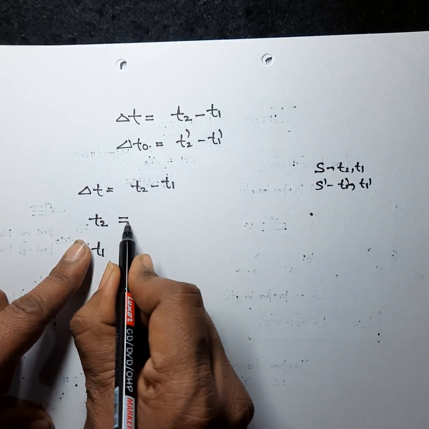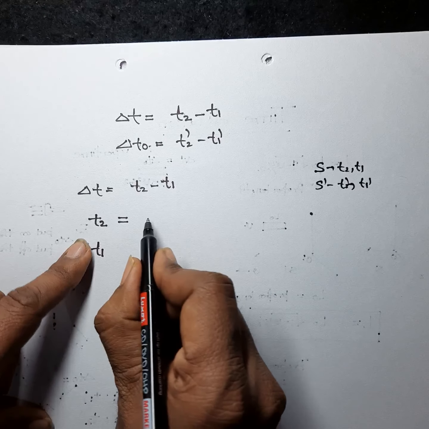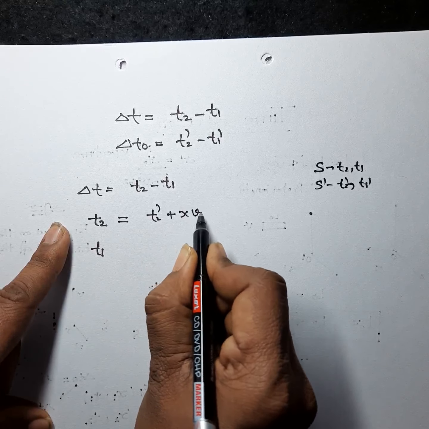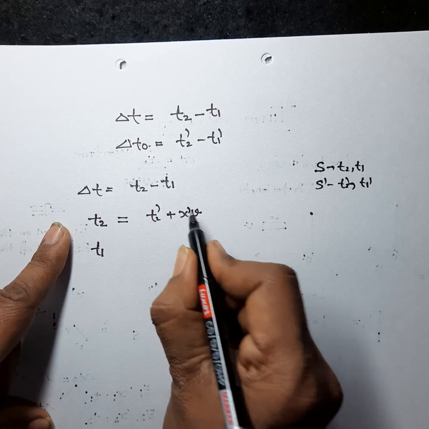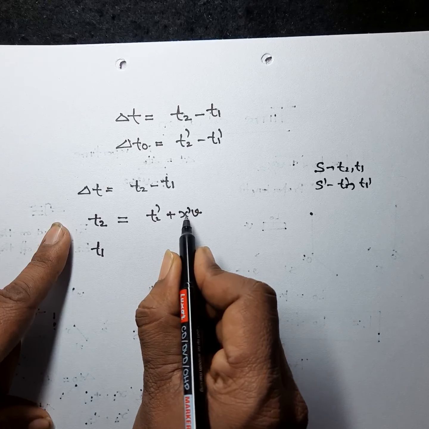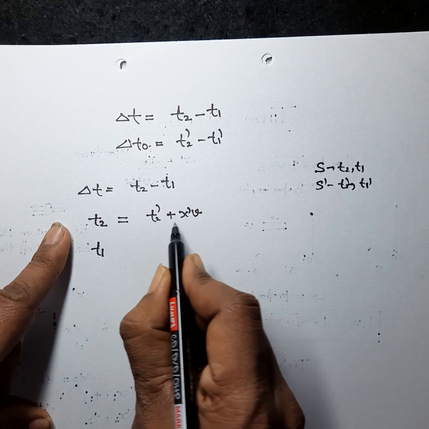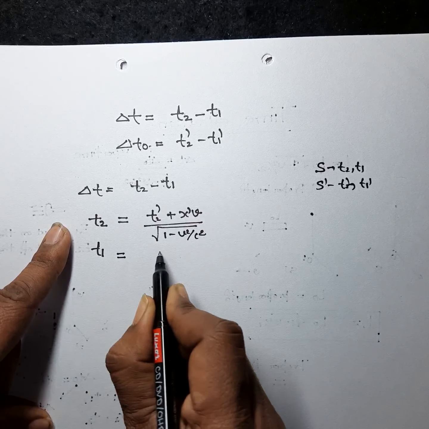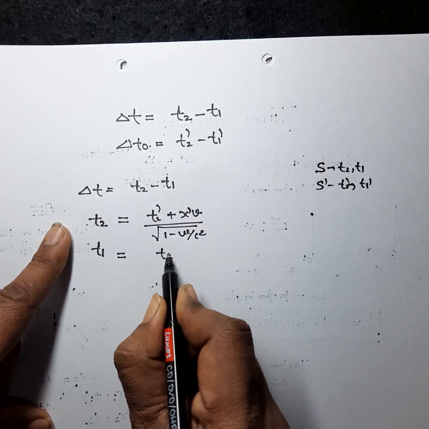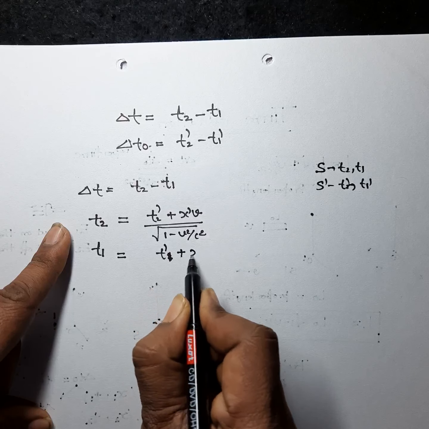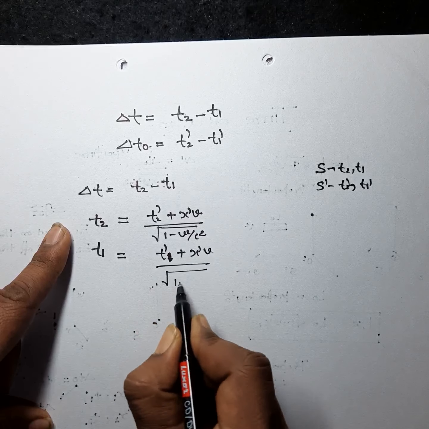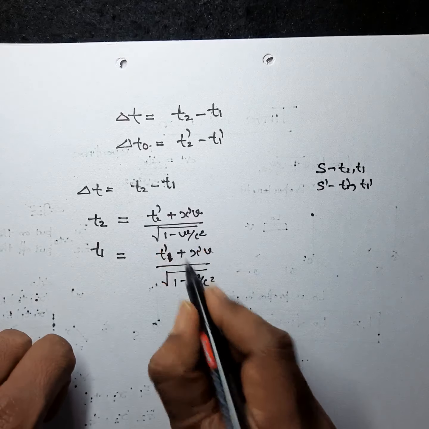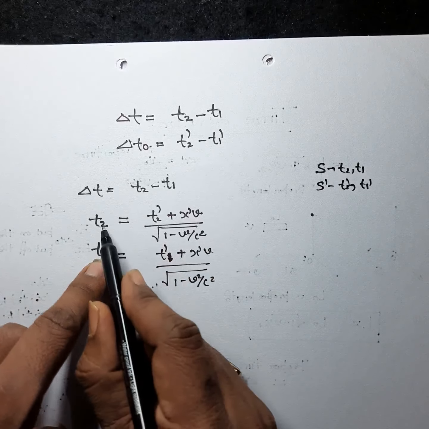So t2 can be written as t2 dash plus x dash v, where x dash is the position when the t2 dash event is noted, divided by square root of 1 minus v square by c square. Similarly, you can write the expression for t1, that is t1 dash plus x dash v divided by 1 minus v square by c square. Please note that I have written x dash in both the expressions for t1 and t2.